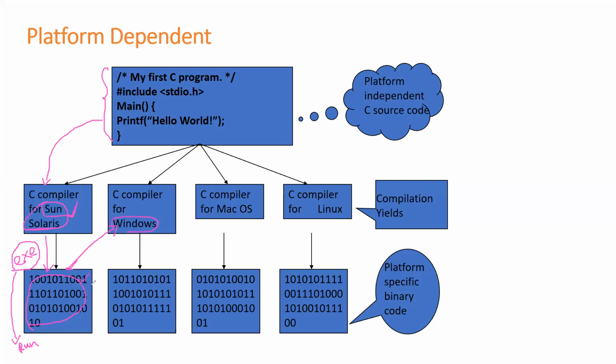So we call this binary file, or exe file, platform dependent. Why do we call it platform dependent? Based on the platform, meaning based on the operating system, I'm going to generate the corresponding exe file. That's the meaning of platform dependent.